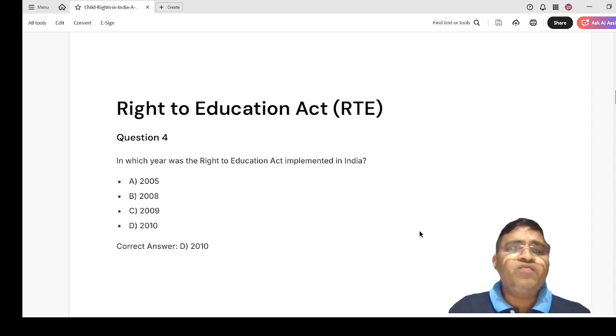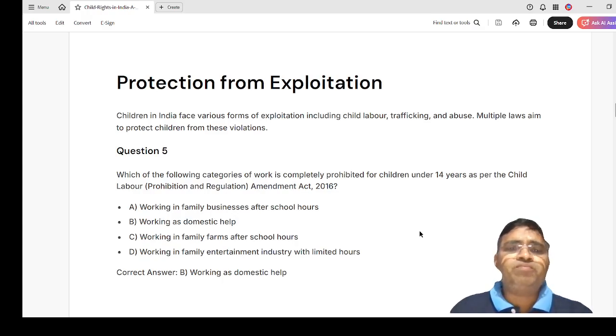So, in which year was the Right to Education Act implemented in India? The options are 2005, 2008, 2009, 2010. The correct answer is that the Right to Education Act was implemented in India in 2010. Then, protection from exploitation.